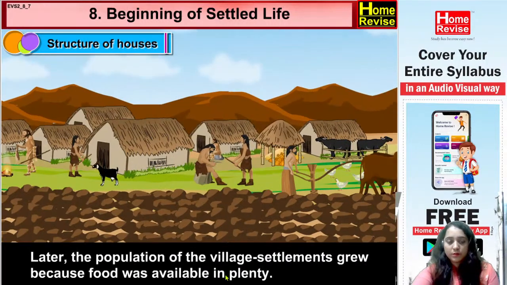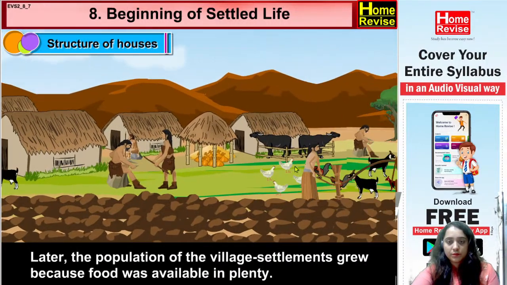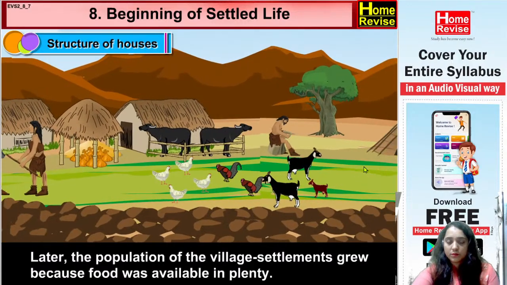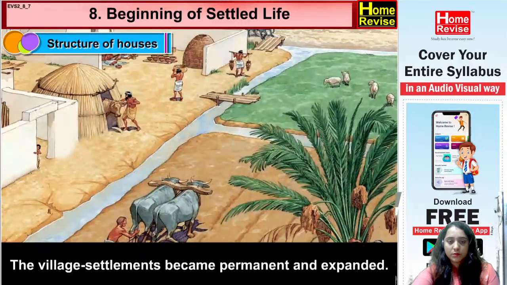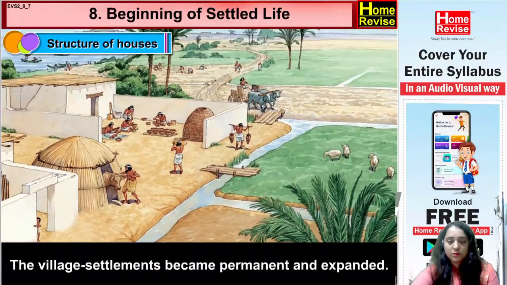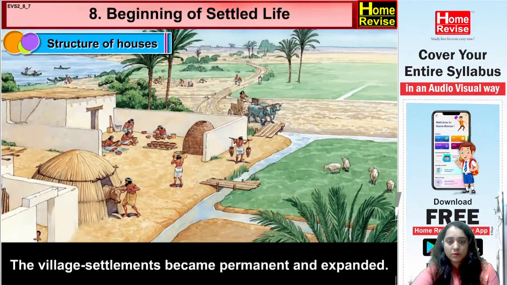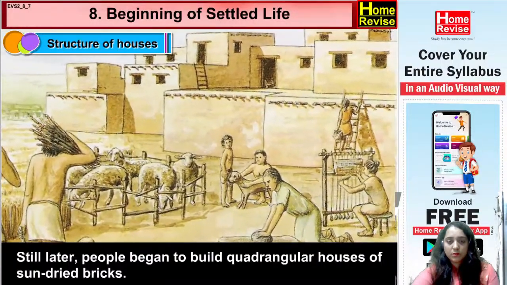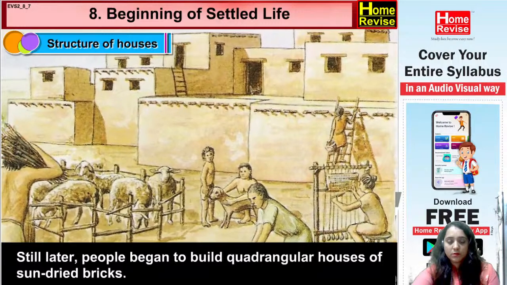Later, the population of the village settlements grew because food was available in plenty. The village settlements became permanent and expanded. Still later, people began to build quadrangular houses of sun-dried bricks. So after that they started using the sun-dried bricks. Basically the bricks which we use, you know bricks, so from those bricks they started making the houses.